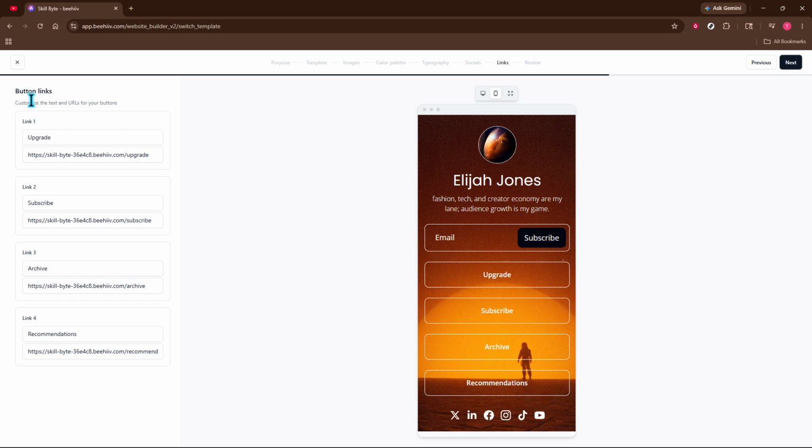These are your calls to action. Think, join the newsletter, get the guide, or book a demo. Use short, action-oriented labels and link each button to the correct destination. Click Next once more. Use the review step to scan through your selections.